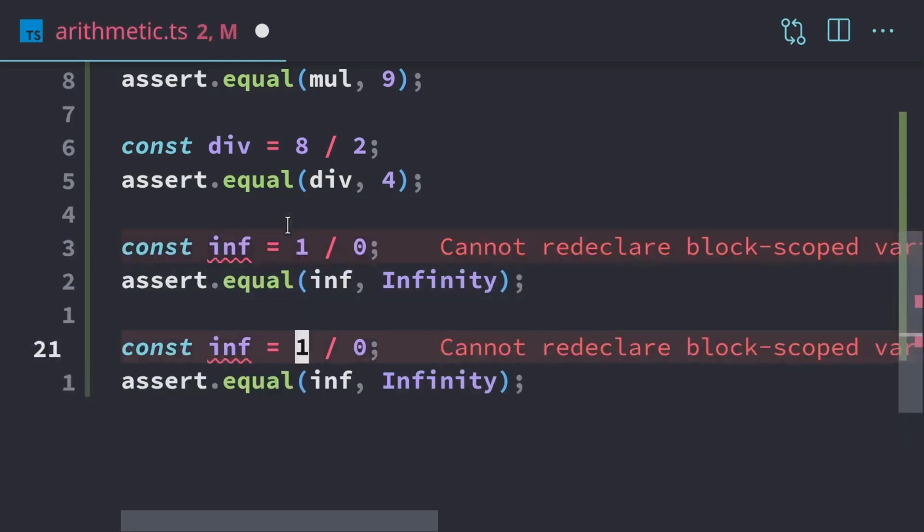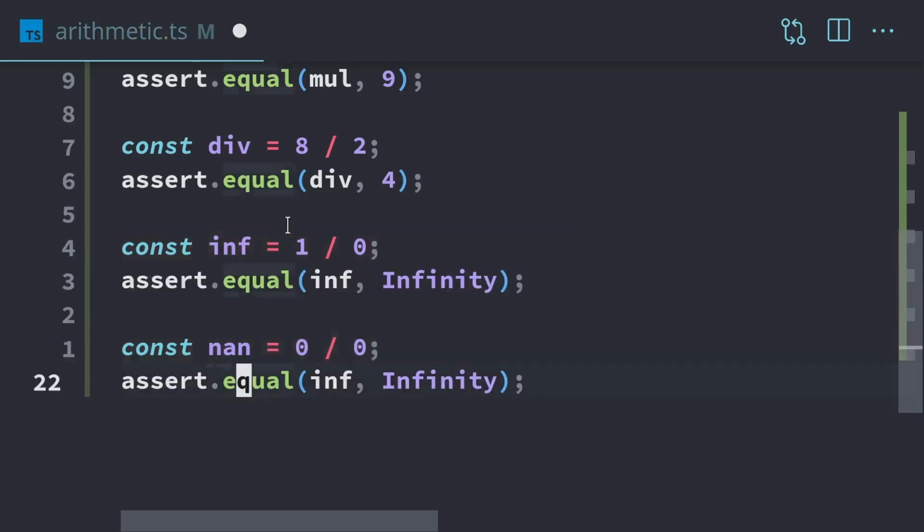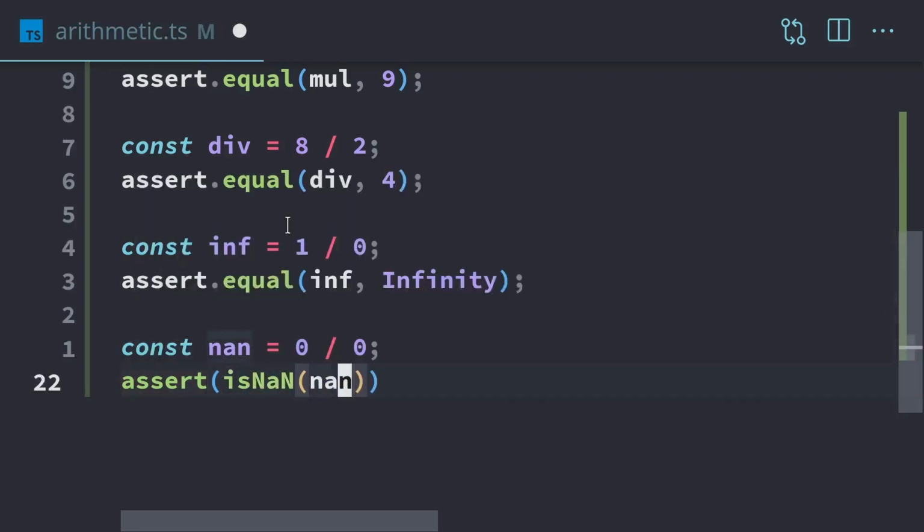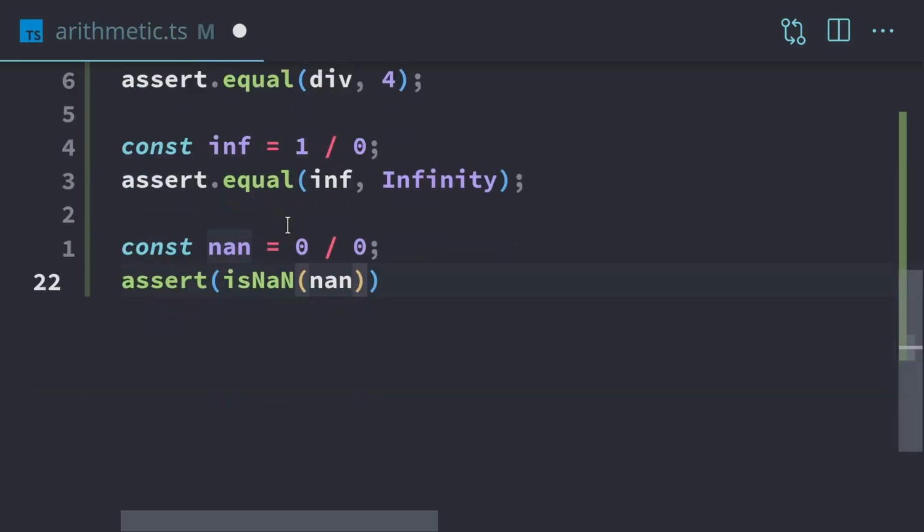Now, if you divide 0 by 0, you're going to get NaN, which is short for not a number. So we can use this isNaN function to check to see if something's not a number. If we divide 0 by 0, we get not a number, and if we divide 1 by 0, we get infinity.